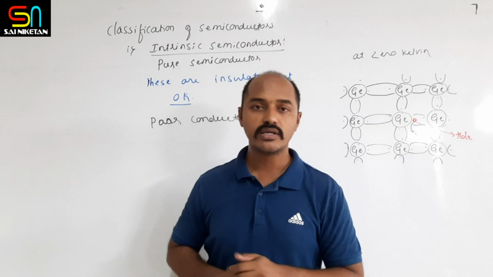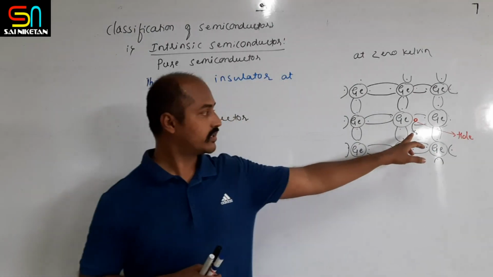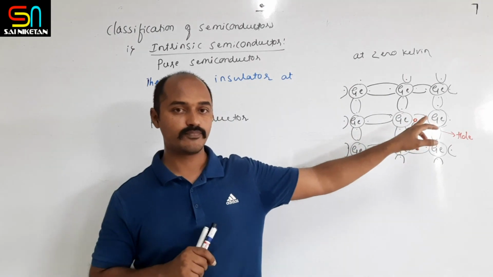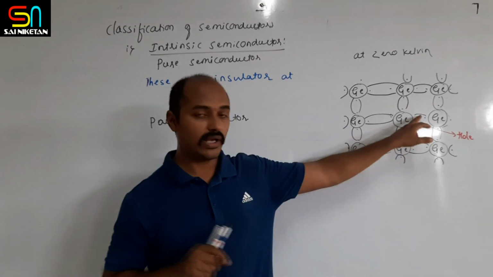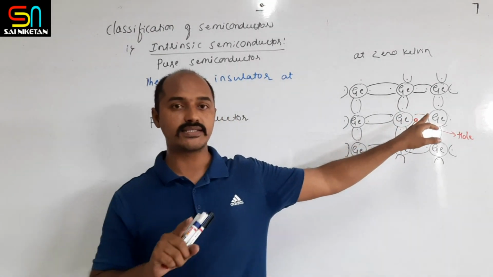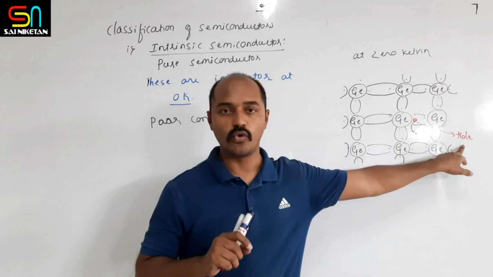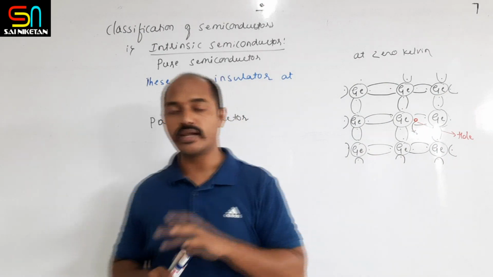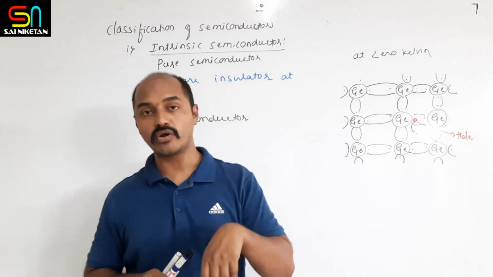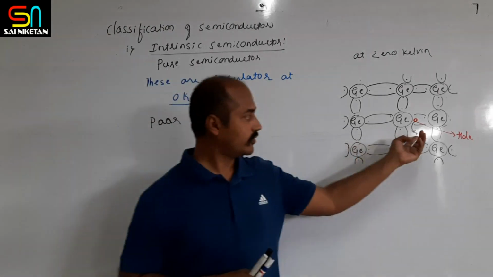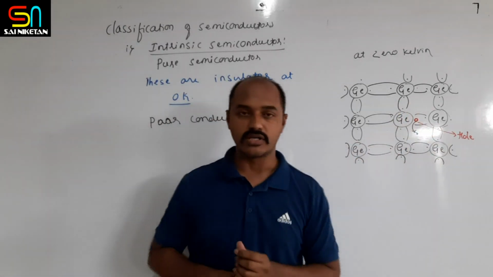These holes are positively charged because initially these holes carried an electron, which is negatively charged. Now the electron is not there, the vacancy for electron is there. Hence that vacancy is called the hole. So the vacancy for electron is called the hole, right? Hence hole is positively charged.